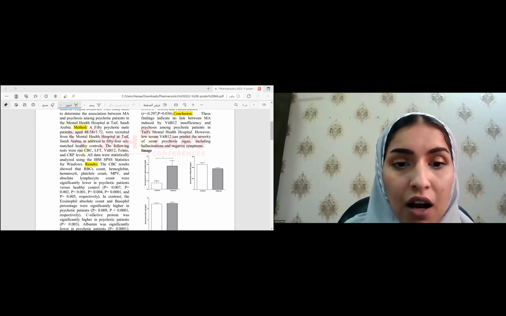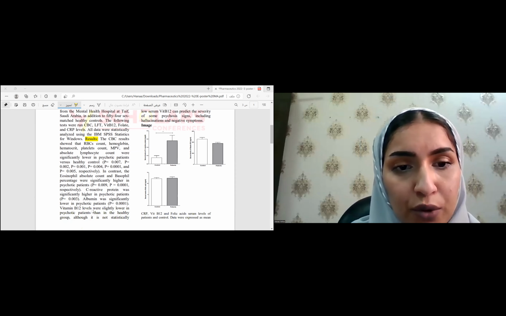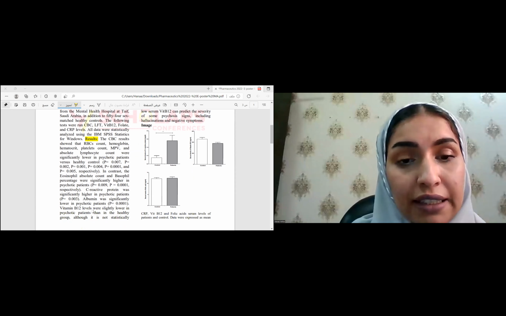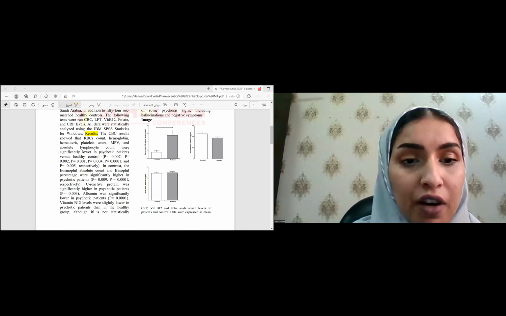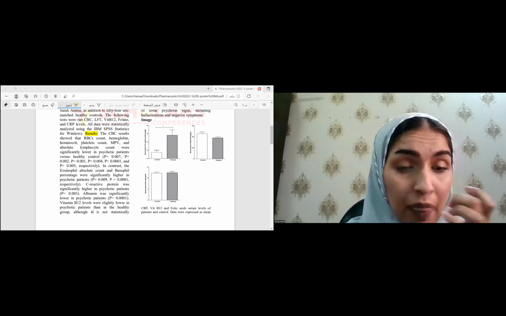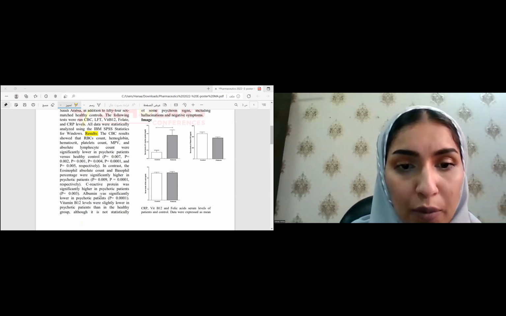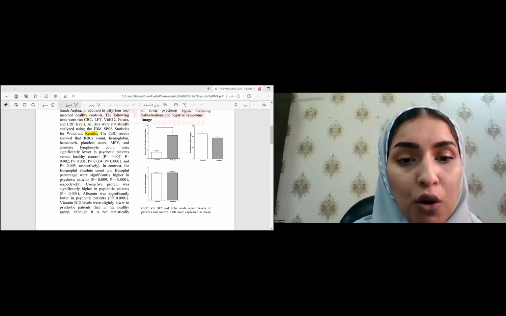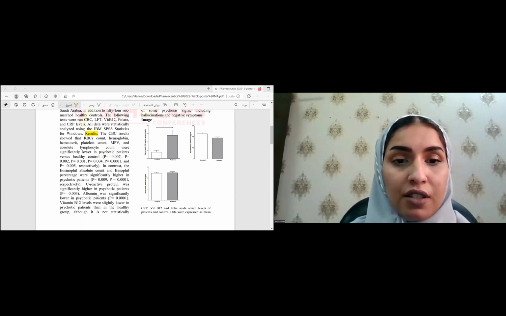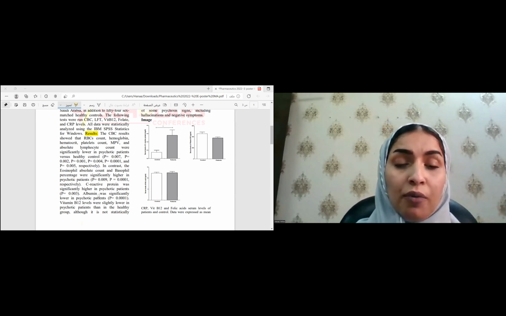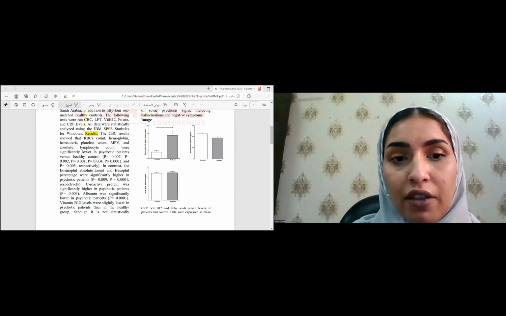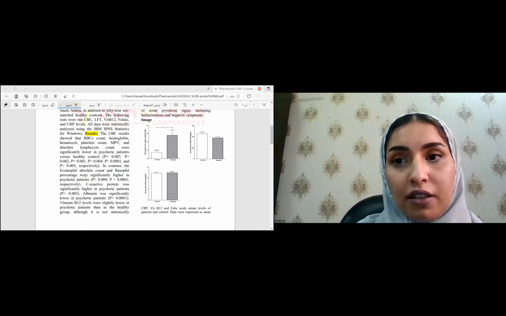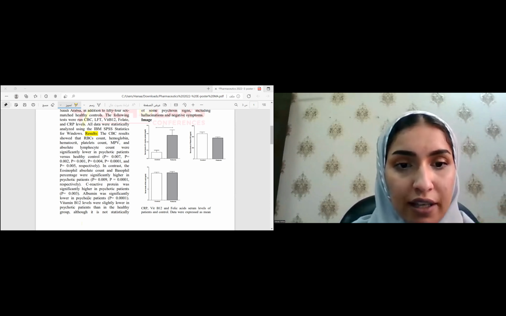When we measured the C-reactive protein, it was also significantly higher in psychotic patients with p-value 0.003. Also, the albumin was significantly lower in the psychotic patients versus the healthy control. All of these results were because of the medicine that the psychotic patients take.